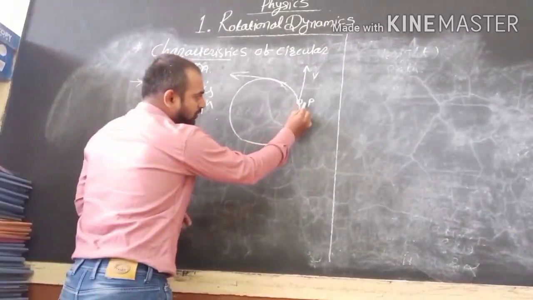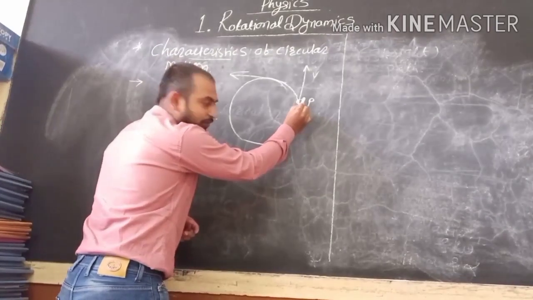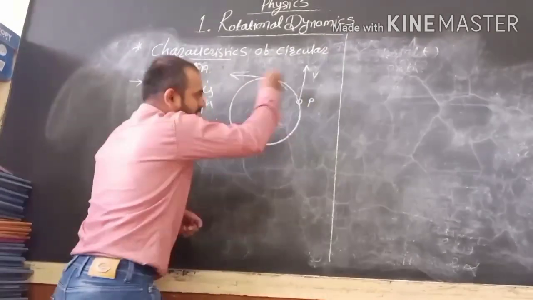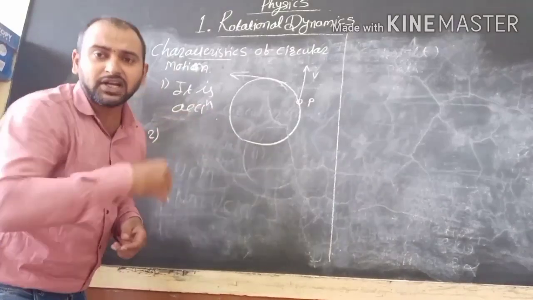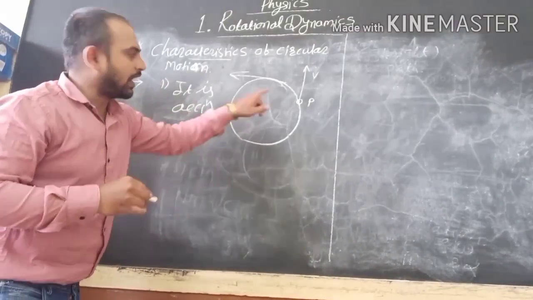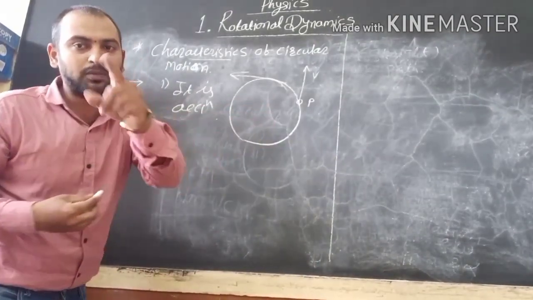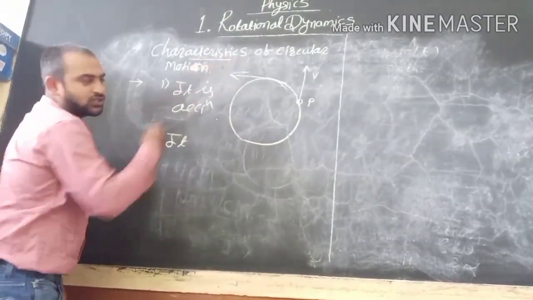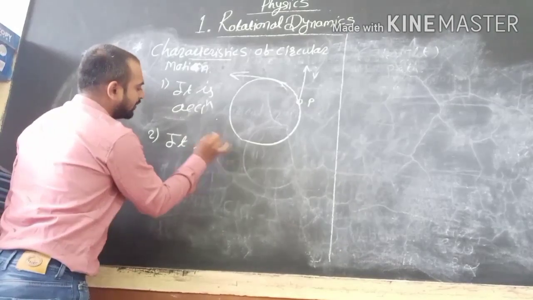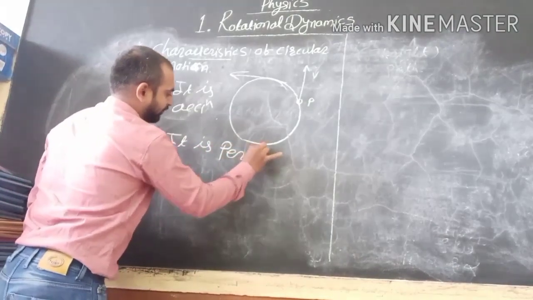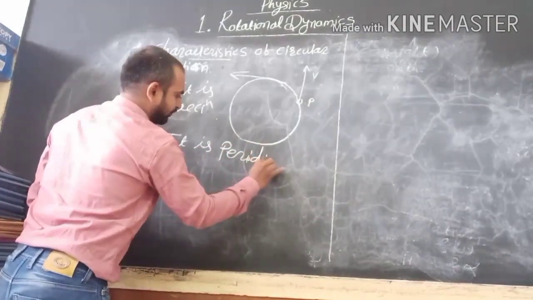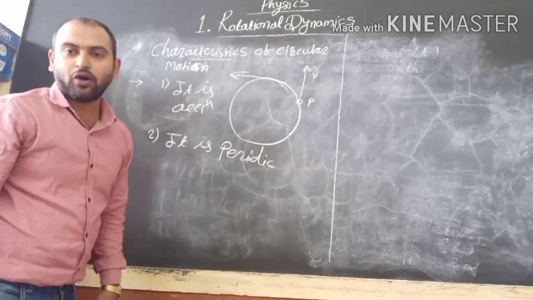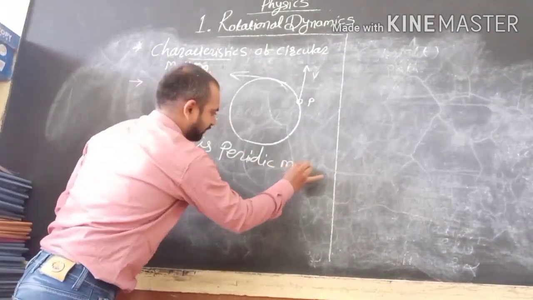Suppose the particle goes from here, comes here, and this repeats and repeats. So it is called periodic. We have the second characteristic of circular motion: it is a periodic motion.